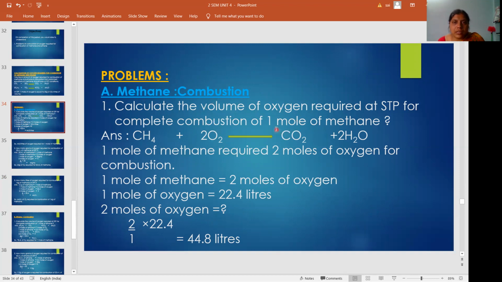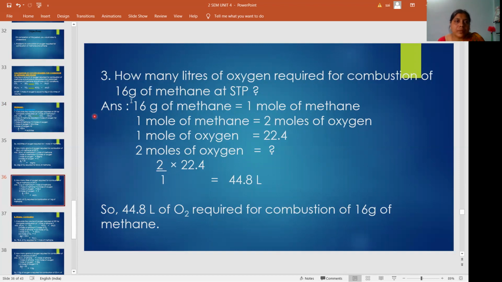Same question here, in the place of 1 mole, he kept 16 grams. 16 grams of methane means 1 mole only. So it is indirect, but the same problem. You have to write this sentence: 16 grams of methane means 1 mole of methane.